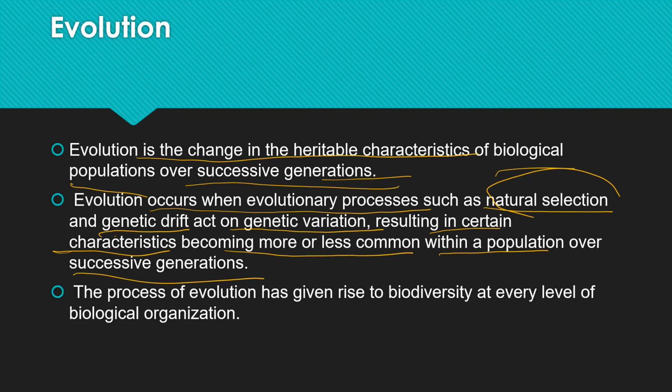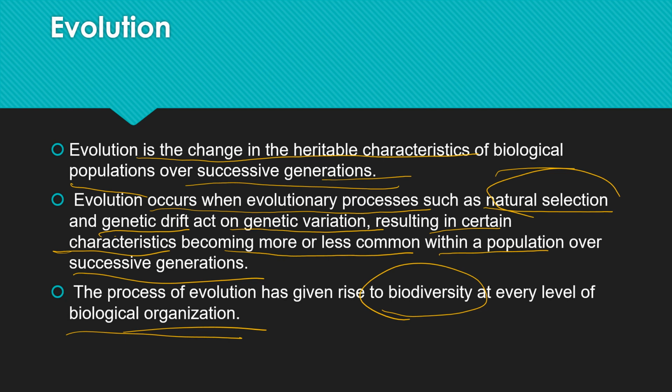And the process of evolution has given rise to biodiversity. As the whole population does not have the same characteristics as the previous ancestors, there is biodiversity. What does this term mean? That there are diverse types of characteristics in the population. So at every level of biological organization, there is diversification. There is variety in each population.